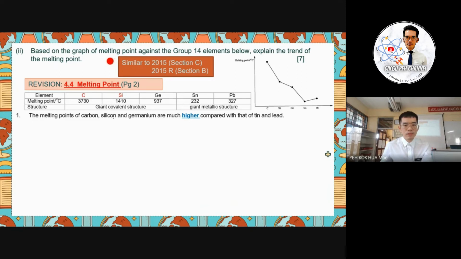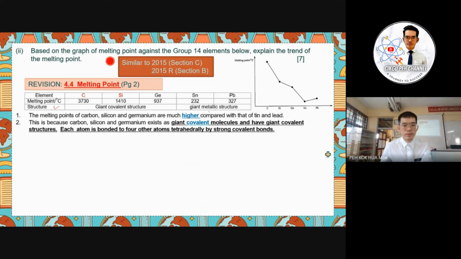So firstly, you can see the silicon, germanium, and carbon have a higher melting point compared to the tin and lead, because the structure is different. Silicon, carbon and germanium are in the giant covalent structure, and the tin and the lead will be in a giant metallic structure here. I already explained that.